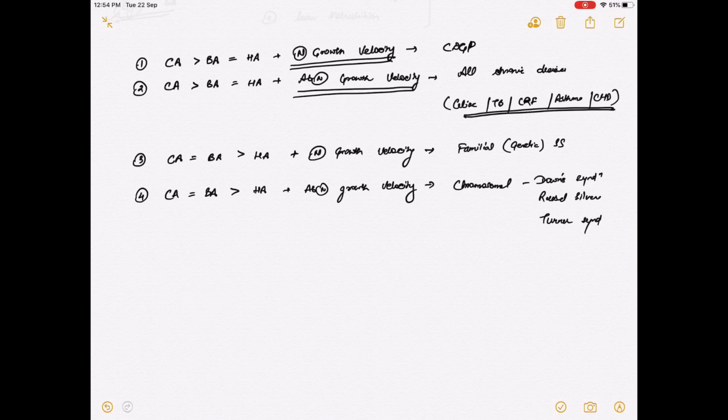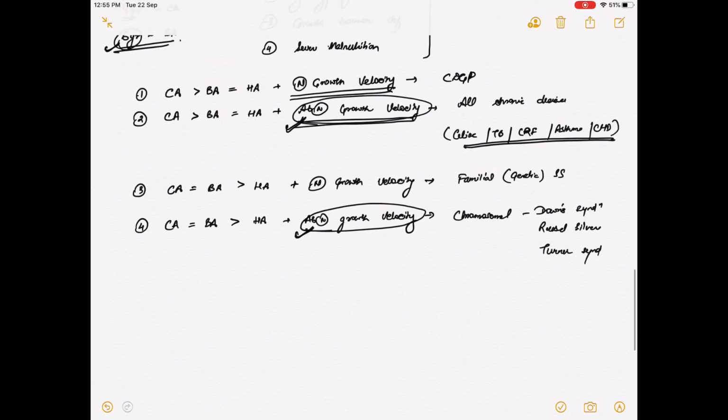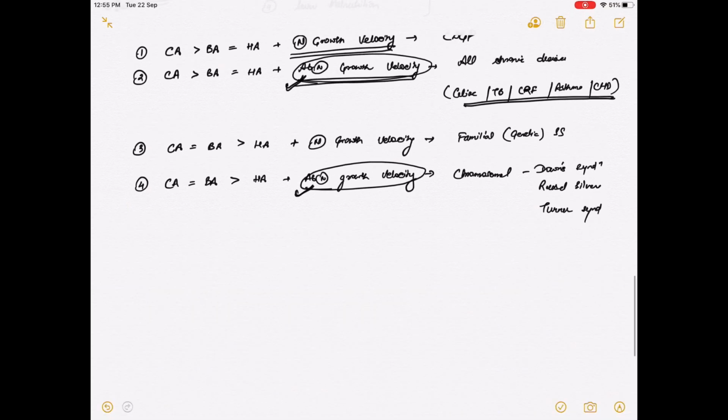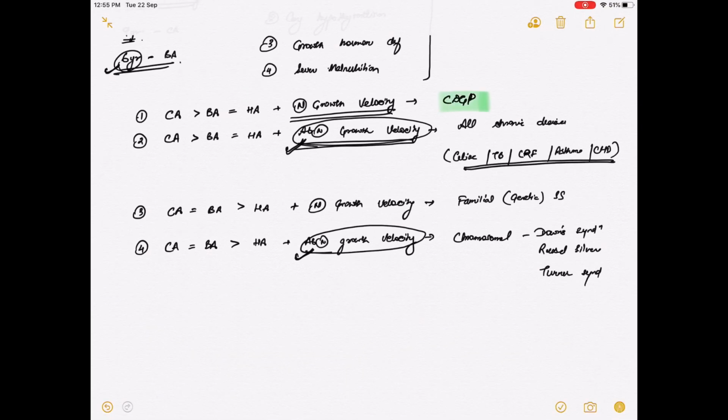So in case of chromosomal, there will be an abnormal growth velocity, and in case of systemic diseases, chronic diseases, there will be abnormal growth velocity. So that's why we are calling CDGP and familial genetic short stature, because they have normal growth velocity and they can achieve the target height.